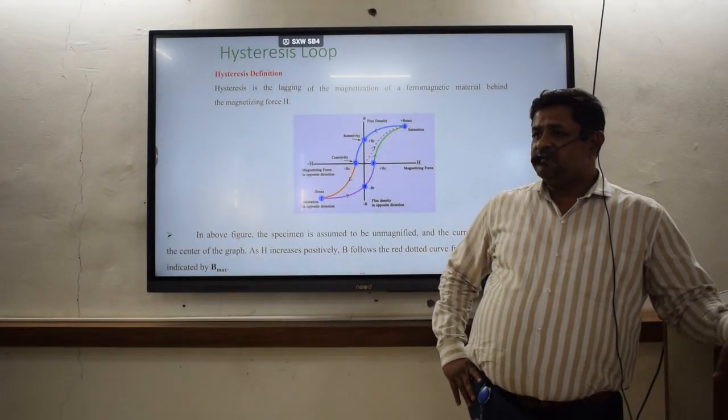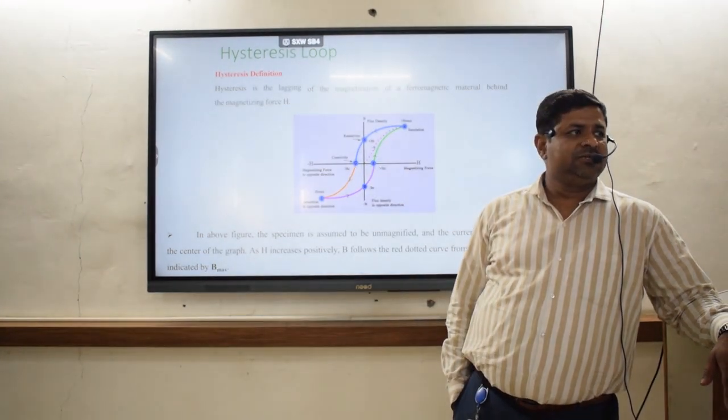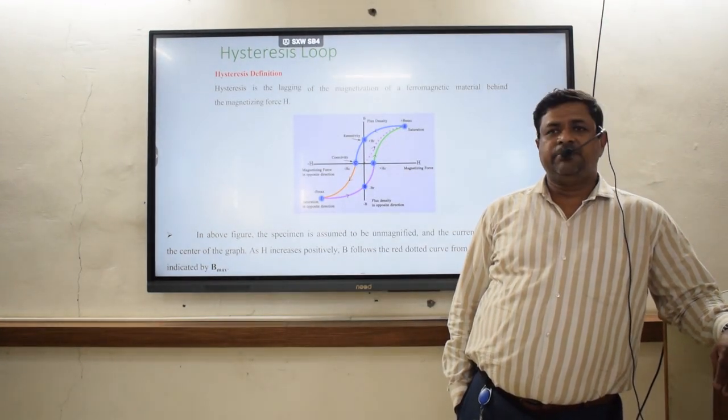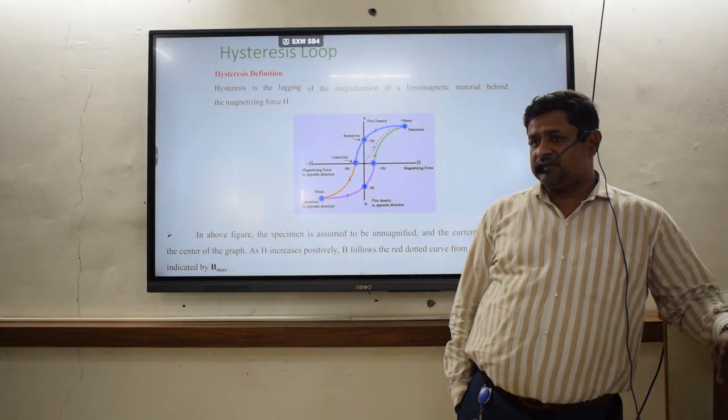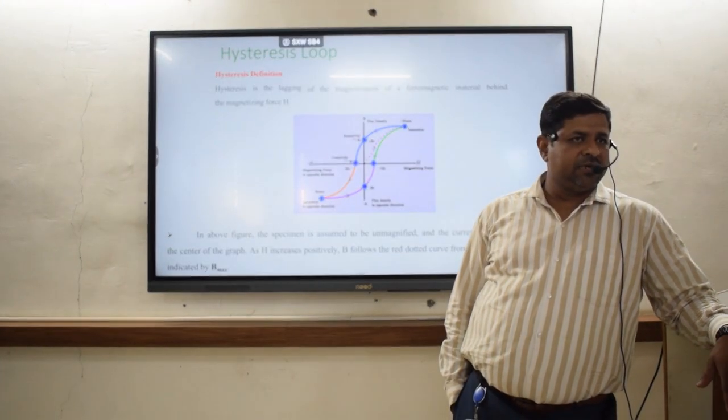Do you know the concept? This is not new for you. This is called the hysteresis loop. This is coming again in magnetic materials. This is the property of the magnetic materials actually.